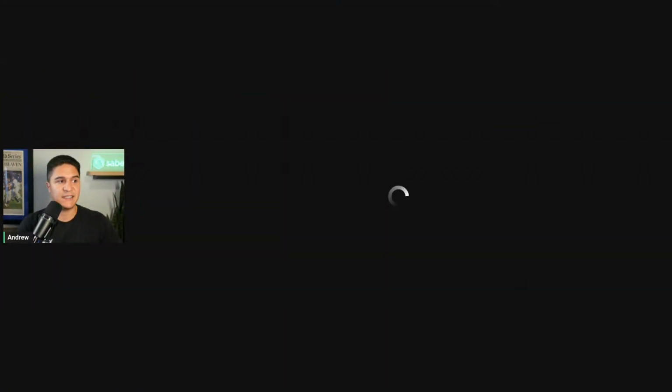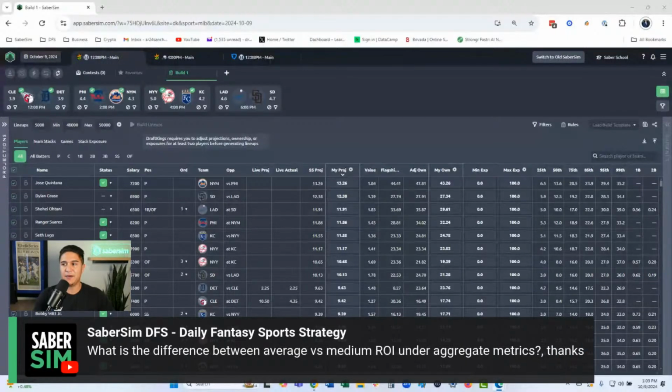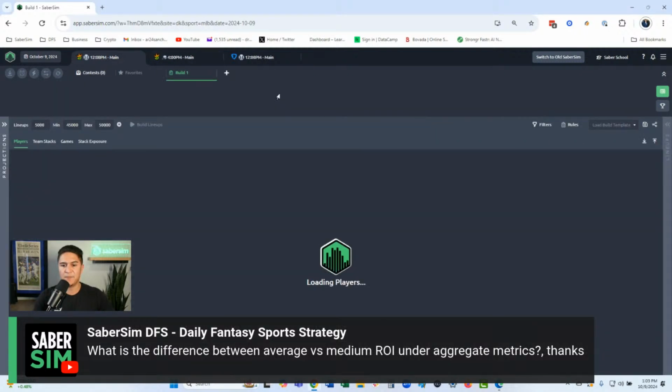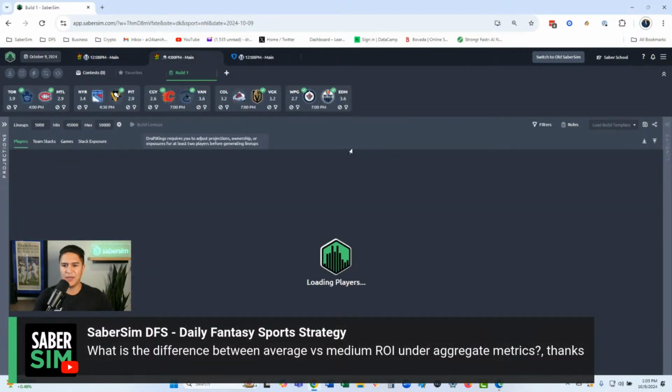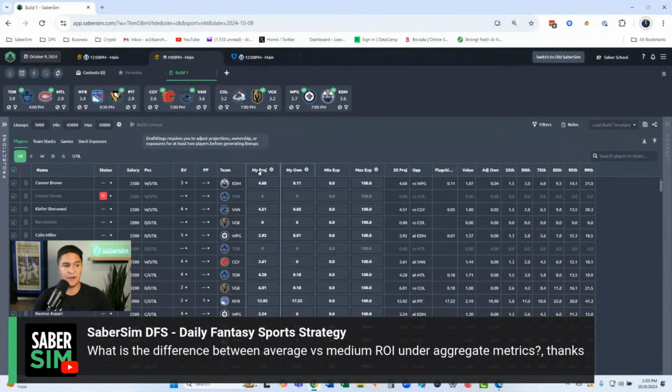All right, let's get SaberSim pulled up here, and let's jump into our first question that came in from the Discord. What is the difference between average and median ROI using aggregate metrics? Good question. This is just across the board, right? You can actually see this really well with hockey. We're not going to do an aggregate metric demo. We'll use the percentiles. They work very similar.